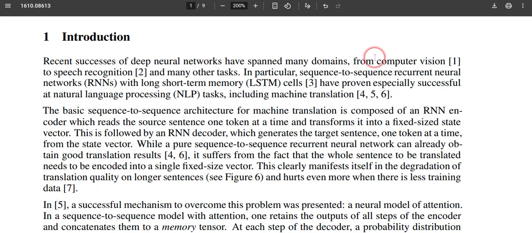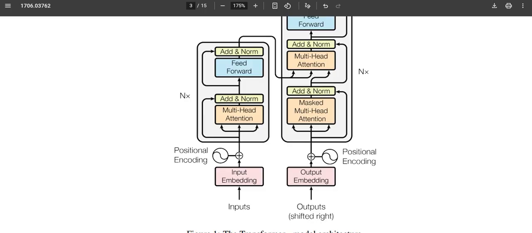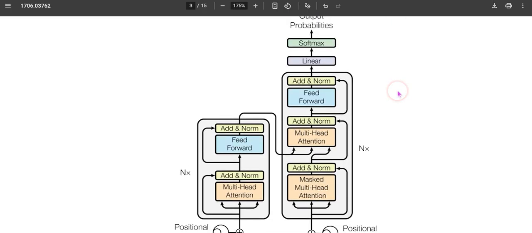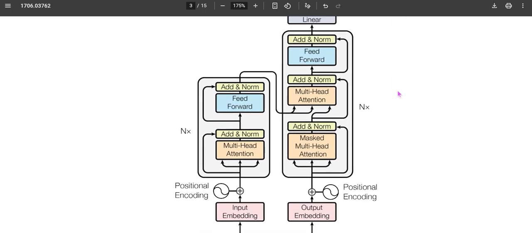Possibly we will go through this paper along with active memory, and how the weighted average alpha ij is computed in this context without using an RNN encoder-decoder mechanism will be detailed in the next video.